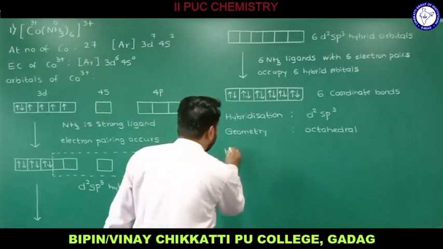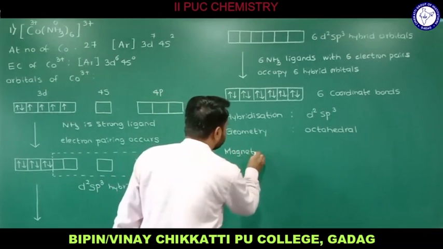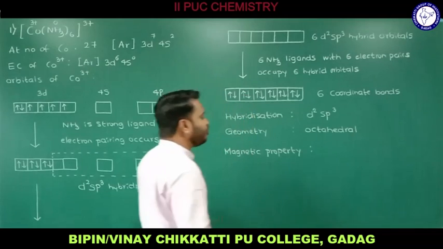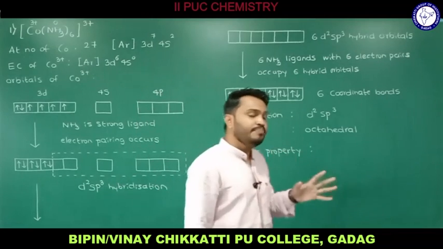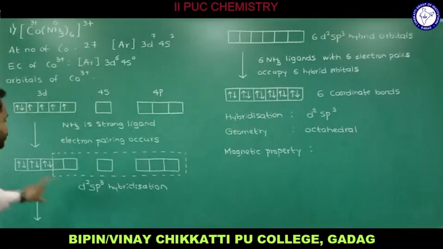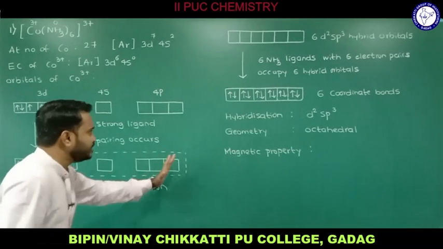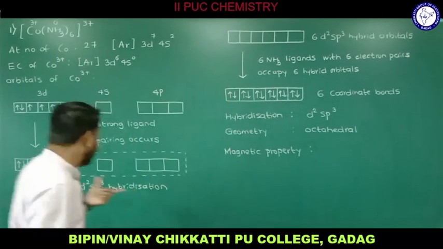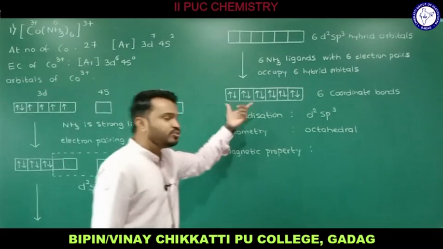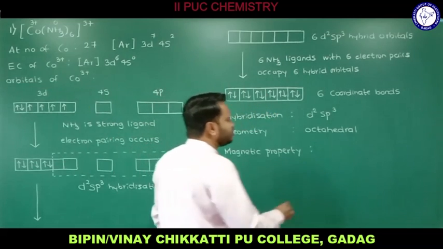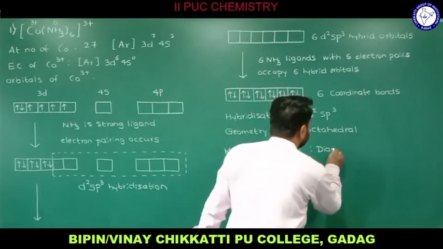And we will see the magnetic property of this complex. The magnetic property depends on whether we have unpaired electrons or not. In the case of the previous one, 3d and 4s, in the presence of strong ligands, all electrons are paired, and these undergo hybridization. All the atomic orbitals or hybrid orbitals are filled with completely paired electrons. So here we don't have any unpaired electrons, and here also we don't have any unpaired electrons. All these are completely filled. So, since there are no unpaired electrons, this complex is diamagnetic in nature.